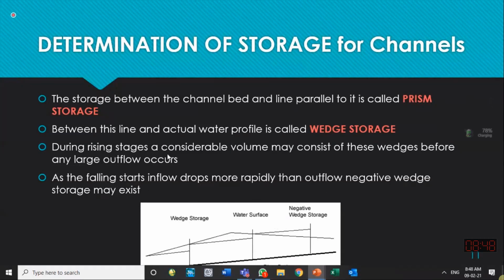During rising stages, when the flood is increasing, a considerable volume may consist of these wedges before any large outflow occurs. As the falling starts, inflow drops more rapidly than outflow, and negative wedge storage may exist. So when the flood is increasing, positive wedge storage occurs. When there is a receding flood, the water level is reducing, so negative wedge storage occurs. Here we are seeing a negative wedge storage. Here we are seeing a positive wedge storage.